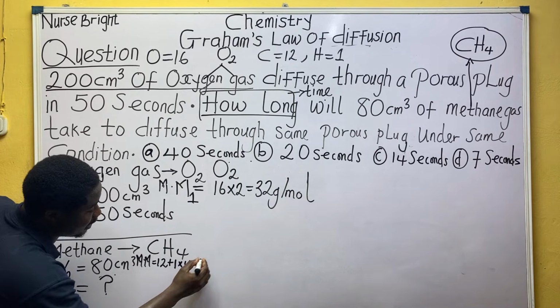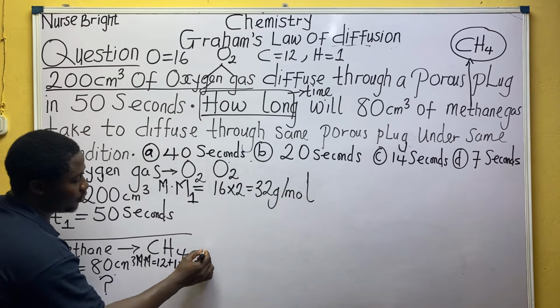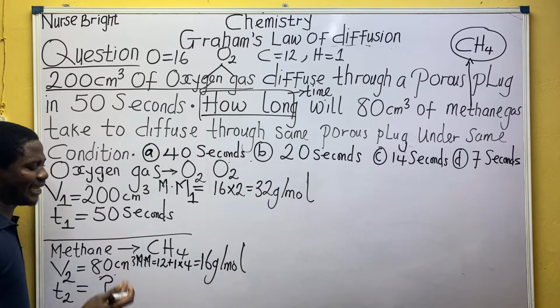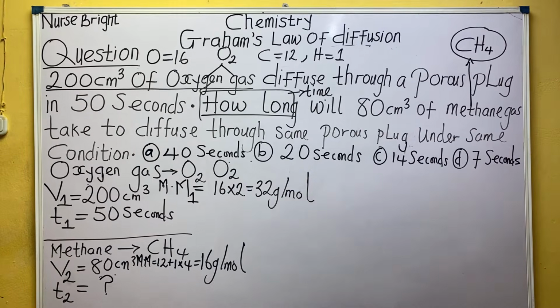What are we getting, everybody? 12 plus 4, that is 16 gram per mole. Class, are you following me? So basically, the molecular mass or the molar mass of methane gas is 16 gram per mole. We got 12 plus 1 times 4, that is 16. And the other one is 16 times 2, that is 32. So you can see what we have established.